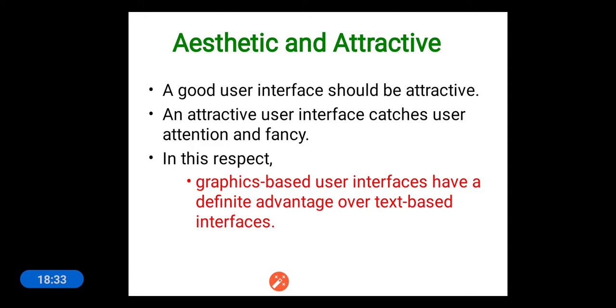In this respect, graphic based user interfaces have a definite advantage over text based interfaces. To have the aesthetic and attractive characteristic in a software user interface design, we can go for a graphic based user interface, because using GUI we can design the user interfaces in such a way that they attract the users.